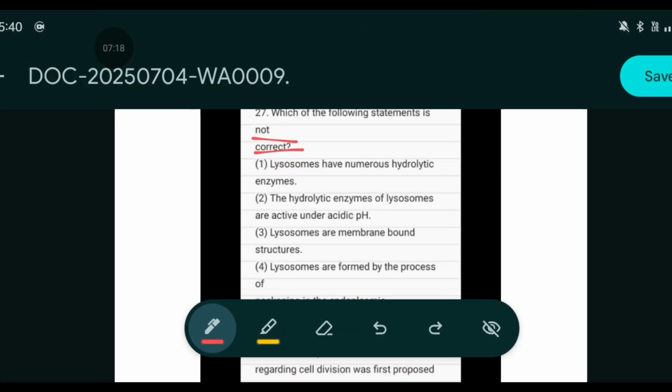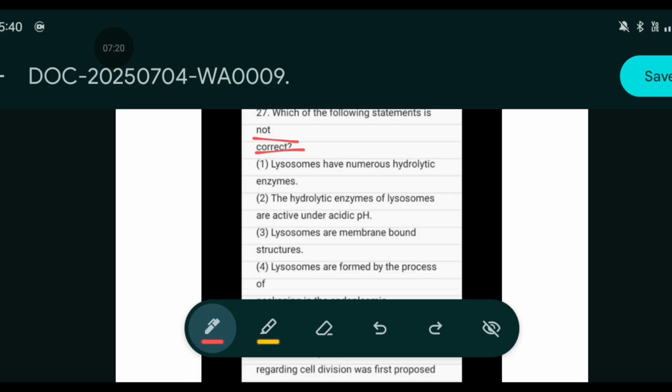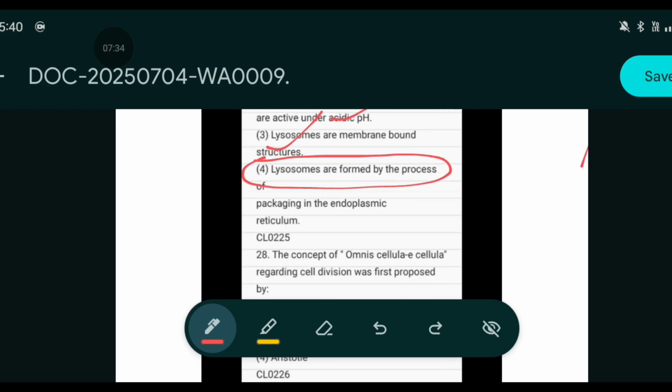So, lysosomes have numerous hydrolytic enzymes. True. The hydrolytic enzymes of the lysosome are active under acidic pH. True. The lysosomes are membrane bound structures. True. So the incorrect one is that lysosomes are formed by the process of packaging of the endoplasmic reticulum. That is the false statement. So option 4 is the correct answer.